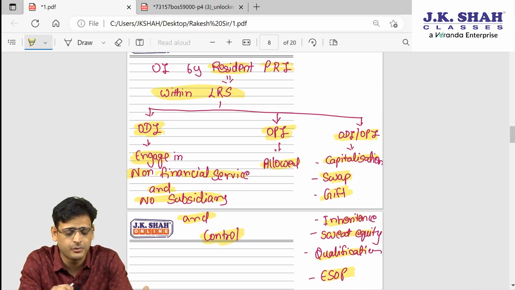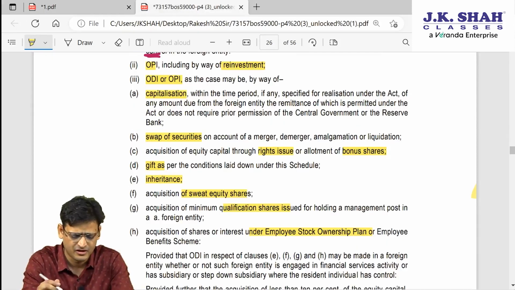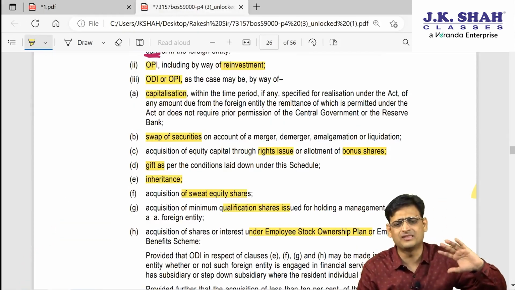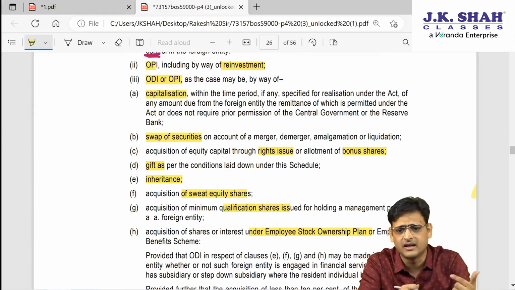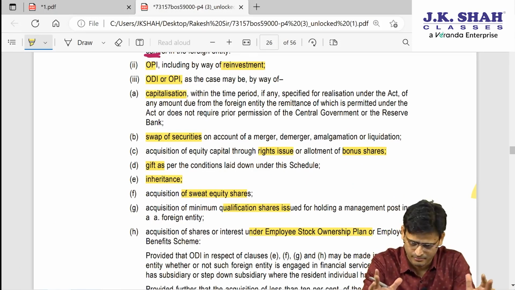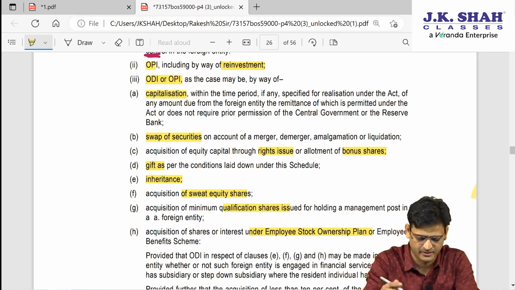ODI, OPI you are doing, you can do it by way of capitalization, swap of securities, gift, inheritance, sweat equity, qualification shares, ESOP, etc. So you have to read it once, don't get into too much, because the weightage and the marks are not such that you can invest too much time on it. Try to make it concise as much as possible.